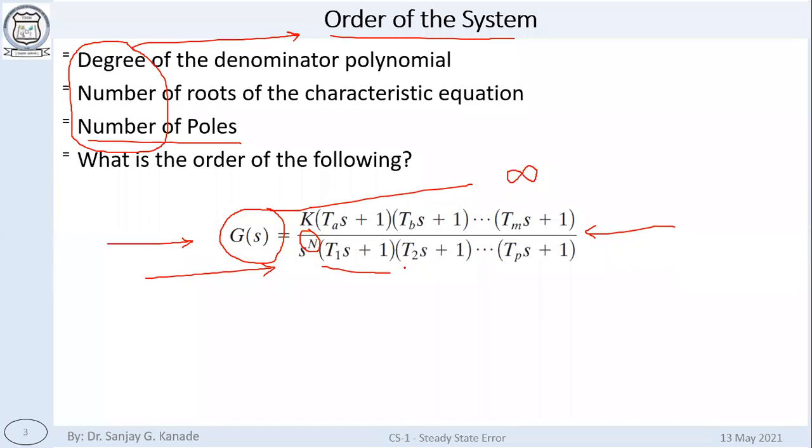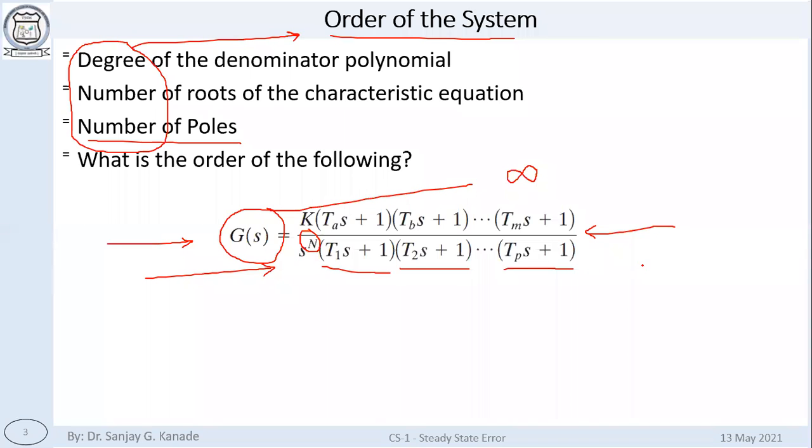So what are these? These are the m, p, n, p. See, how many factors are there in the denominator?